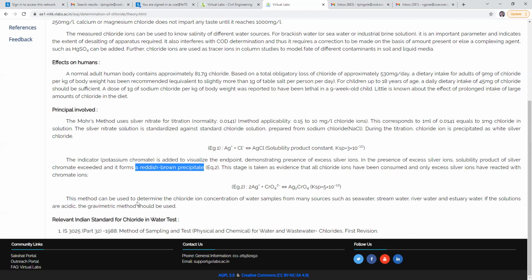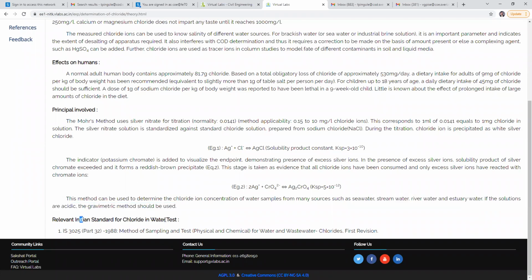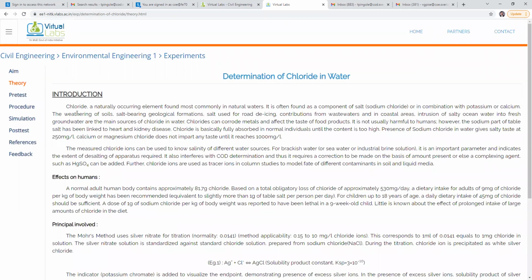So the method can be used to determine chloride ion. Which method are we using? The Mohr method. This method is used to determine the chloride ion concentration of water samples from many sources, such as sea water, stream water, river water, estuary water. If the solutions are acidic, the gravimetric method should be used. So this is our theory part. Okay, then let us see the procedure actually.